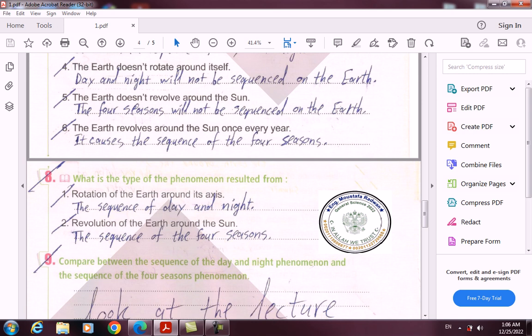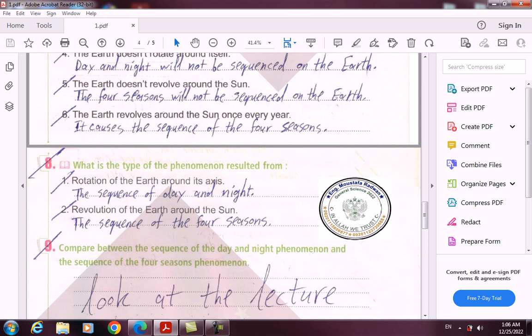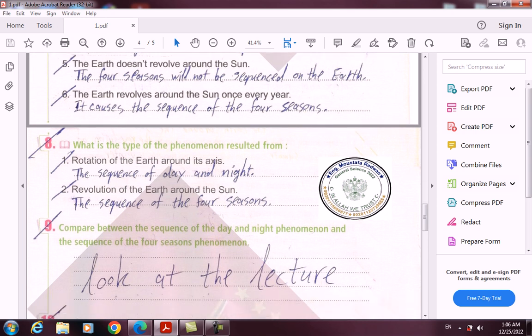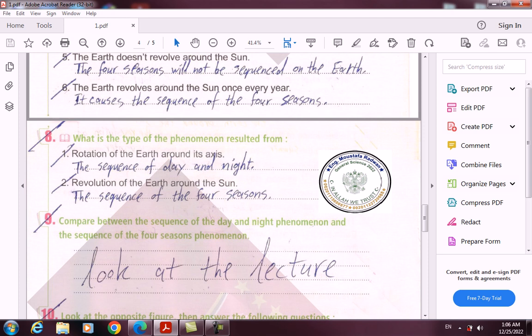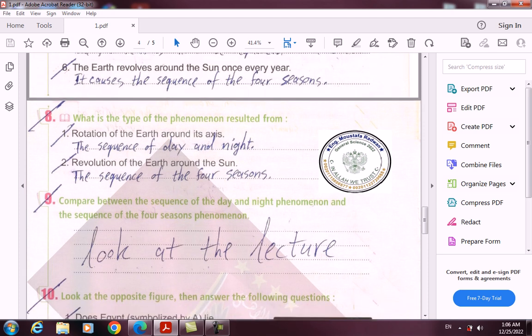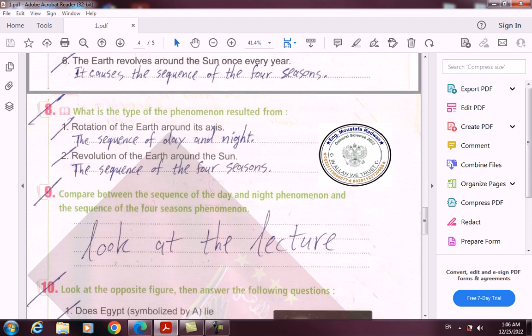4. The Earth doesn't rotate around itself. Day and night will not be sequenced on the Earth. 5. The Earth doesn't revolve around the Sun. The 4 seasons will not be sequenced on the Earth. 6. The Earth revolves around the Sun once every year. It causes the sequence of the 4 seasons.